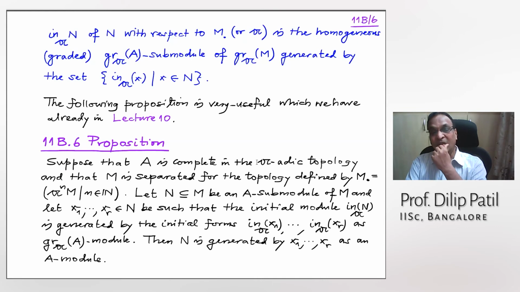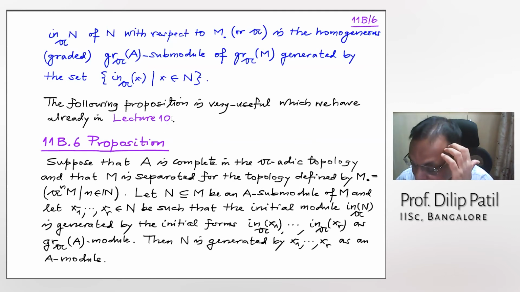Now, these are also very important when one usually studies Gröbner bases, etc. That is just a side remark. Now, actually, I want to recall the following proposition in a precise form, which is very important, and I already used it in one part in lecture 10.